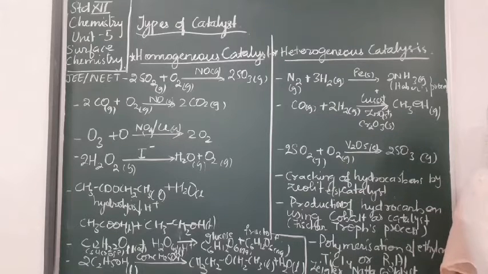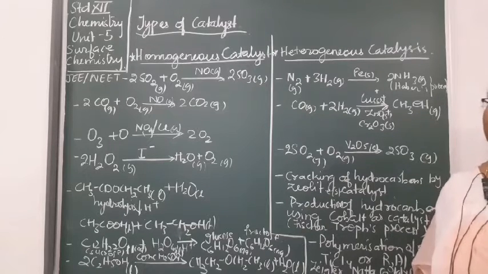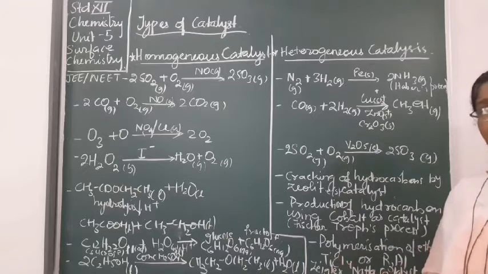फिर that Ostwald's process for the production of HNO3, उसमें भी rhodium is being used as a catalyst. First NO plus O giving you NO2. In that process, rhodium is being used as a catalyst. Rhodium is a solid while all the others, NO and NO2, are in the gaseous form. Okay, so there again you can see heterogeneous catalysis and rhodium is the heterogeneous catalyst.